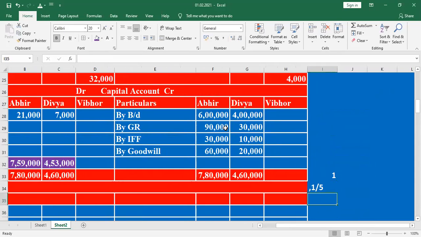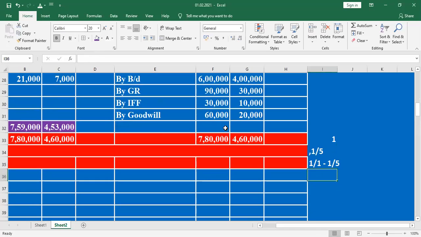What is the value of 1 by 1 minus 1 by 5? So what is the answer here? Here we convert the denominator and numerator by multiplying by 5. Okay, 5 by 5 minus 1 by 5. Here 5 minus 1 is 4 by 5. What is the answer here? 4 by 5.